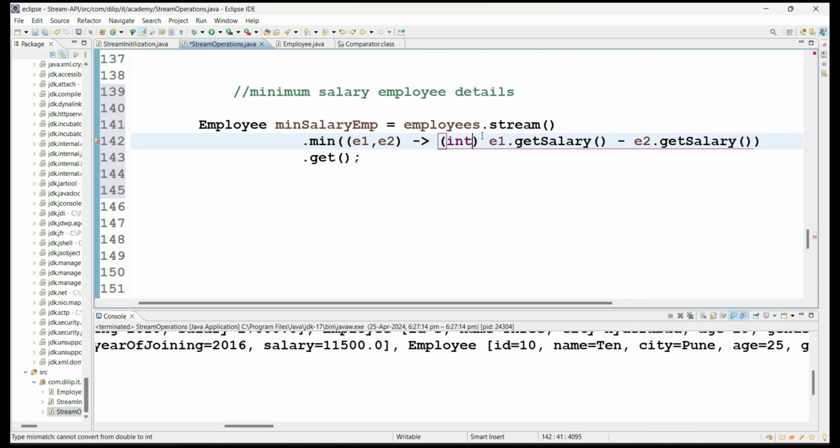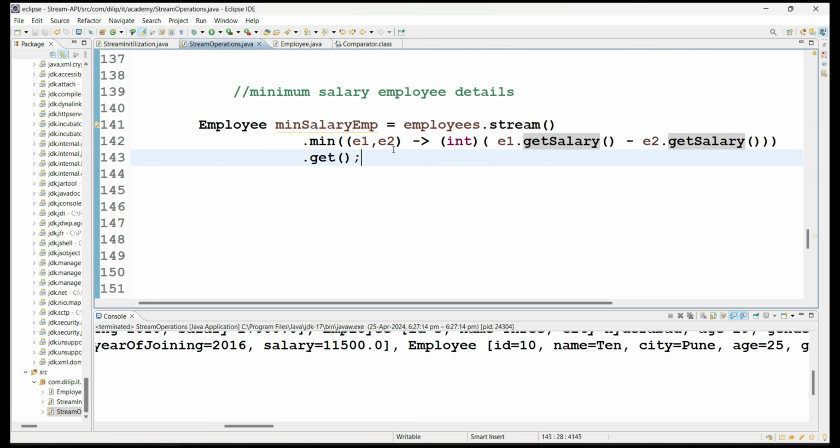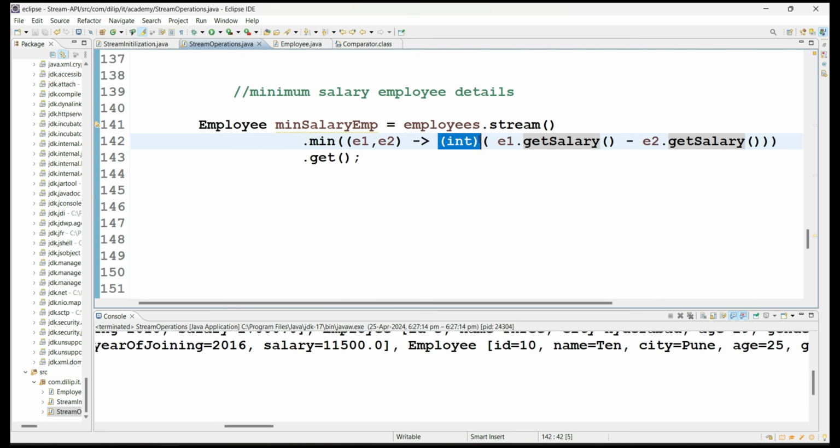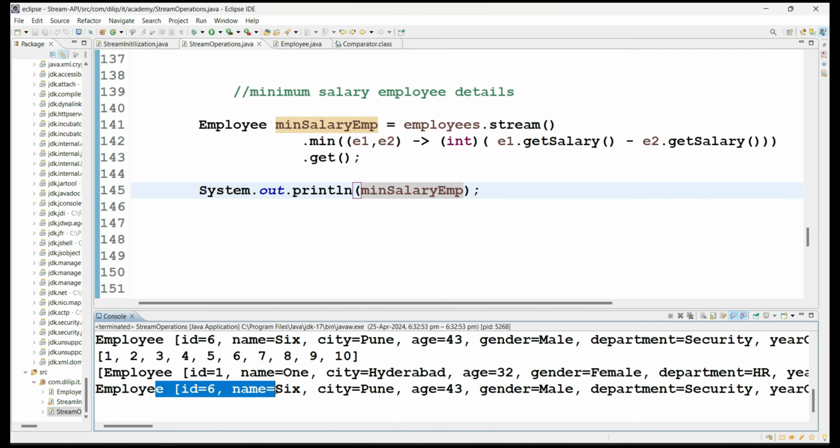So what is the problem? Simply, salary is a double value, right? Double minus double returns a double value. But the return type of the compare method is integer. So that's why it is giving the compile time error, and we typecast it to the integer value, so that there is no problem. Now let's print it. Who is having less salary? System.out.println.